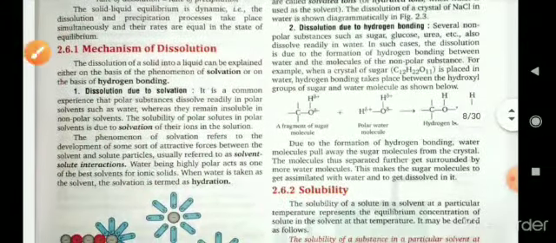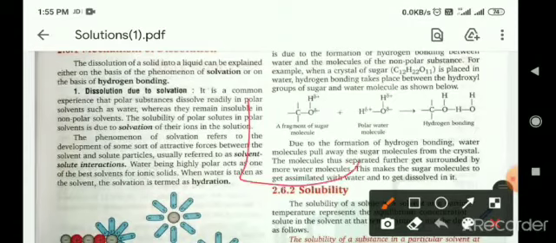Now, the mechanism of dilution. What is dilution? When you add water to a concentrated solution and dilute it, this process is basically known as dilution.